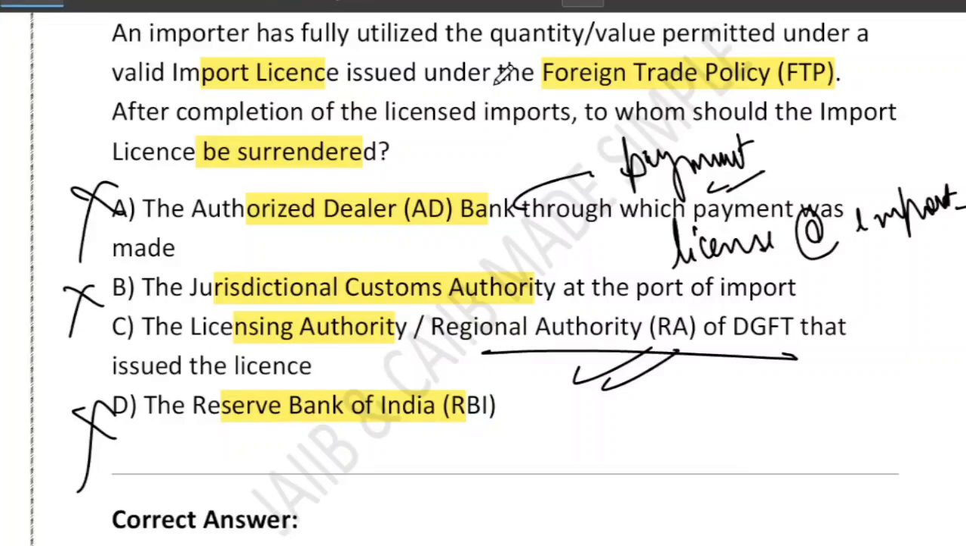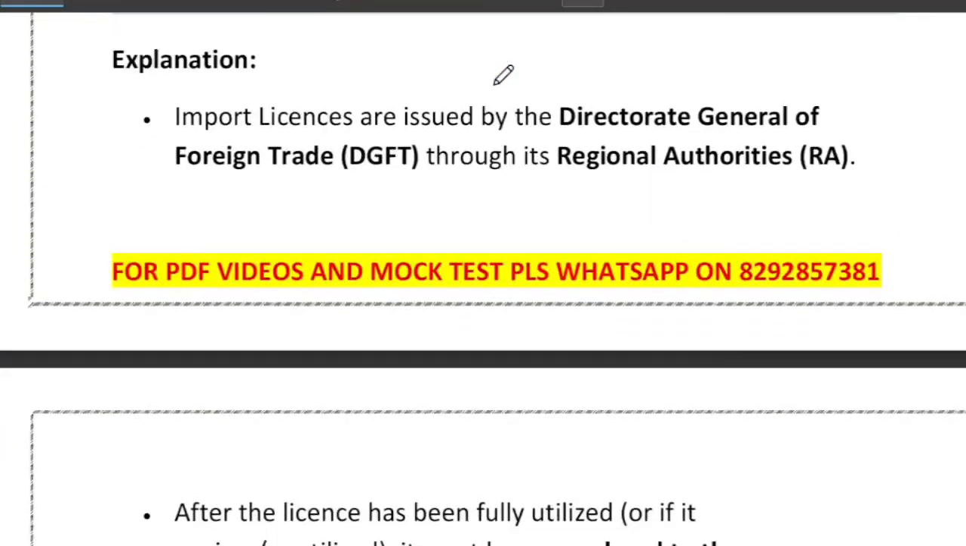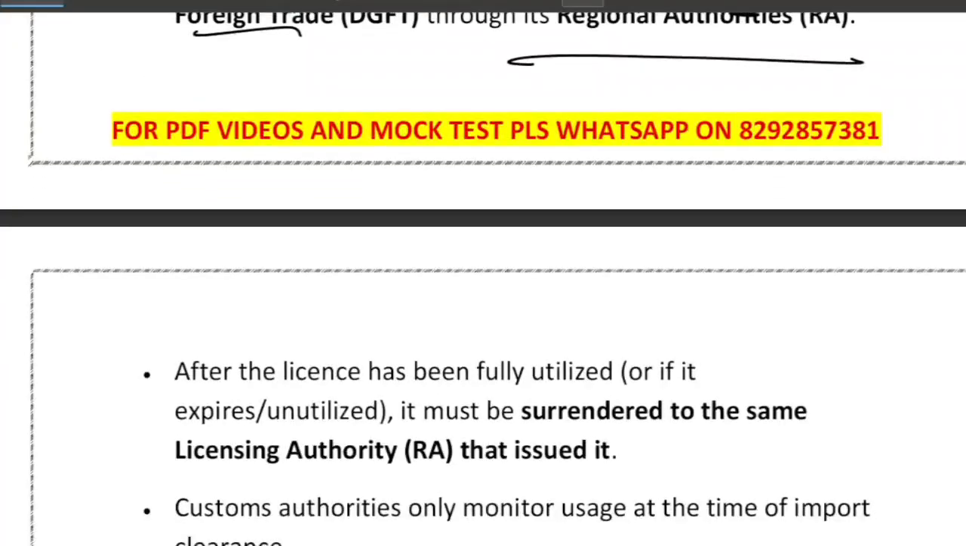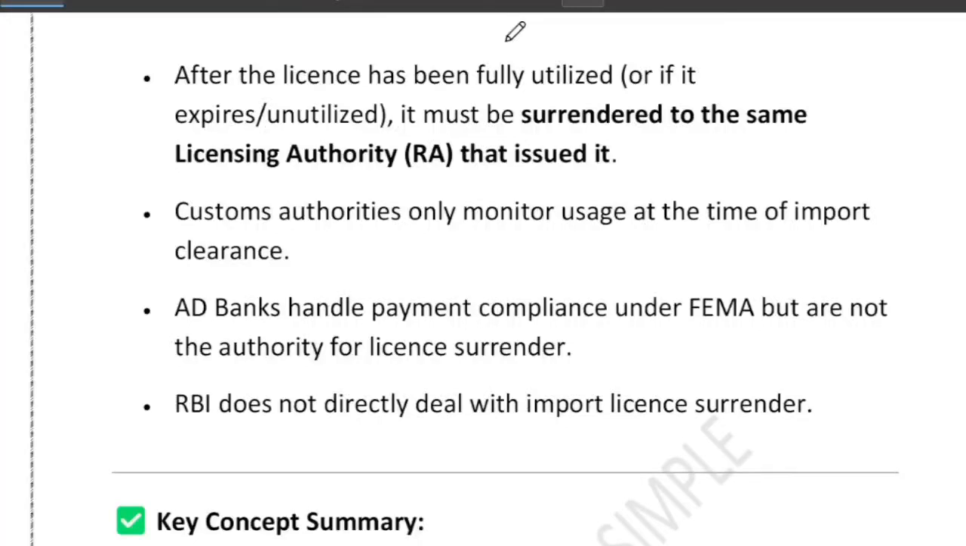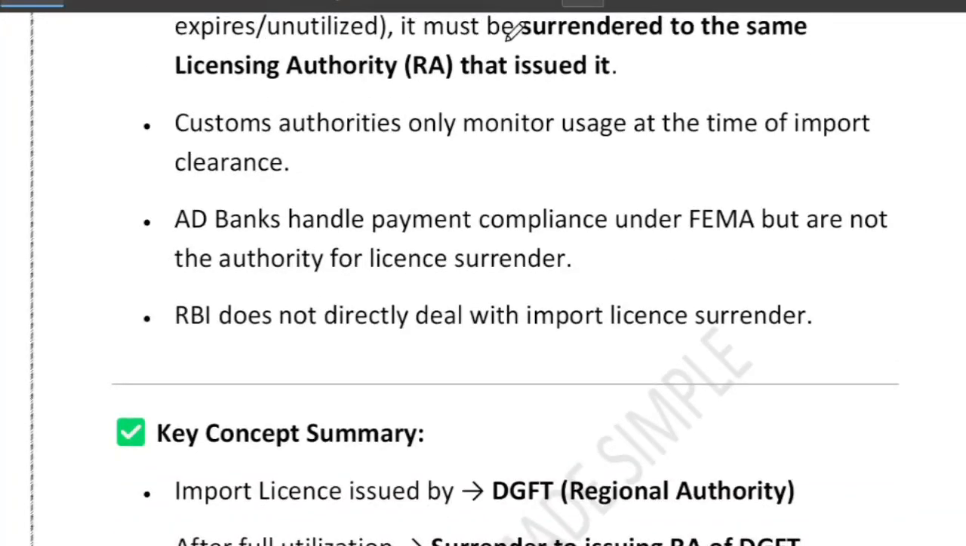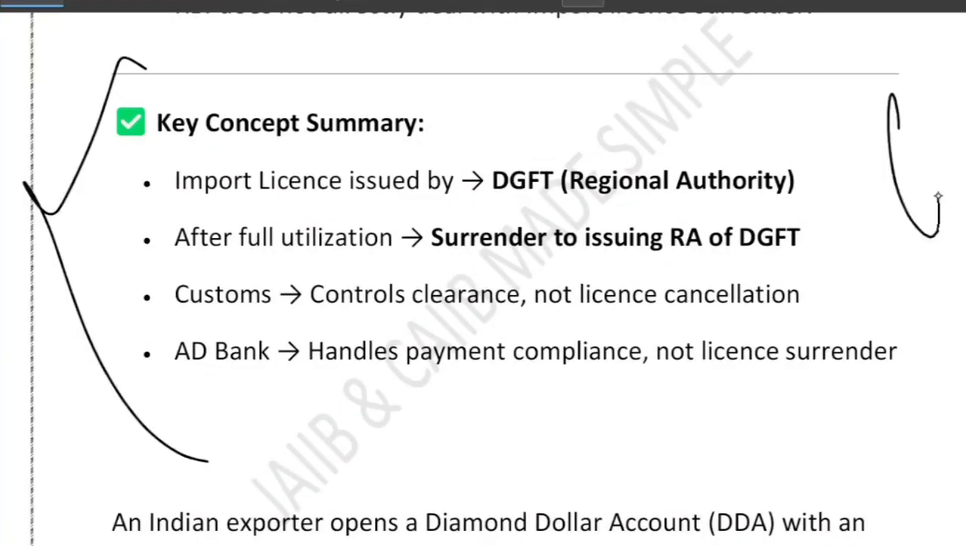What we learned from this discussion is that import licenses are issued by DGFT, first point, the Directorate General of Foreign Trade, through its RA, regional authority, and after full use or expiry, the license must be surrendered to the same DGFT. Custom only verifies the license at the port, AD Bank deals with the payment, and RBI has zero involvement. So this is the key concept summary, as you can go through it.